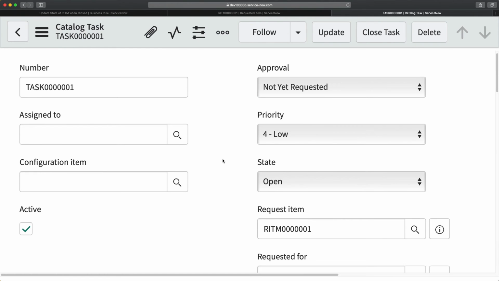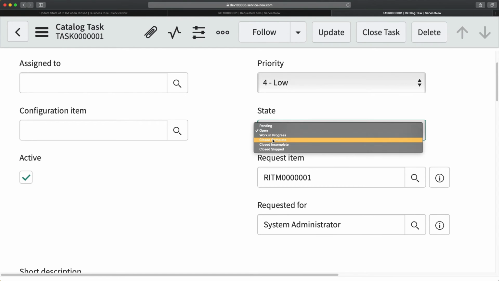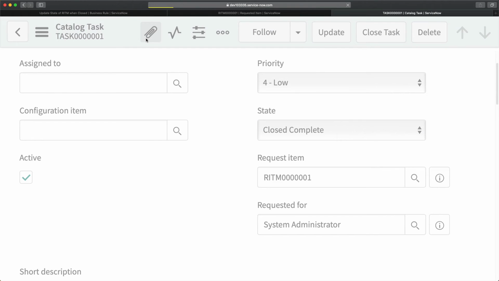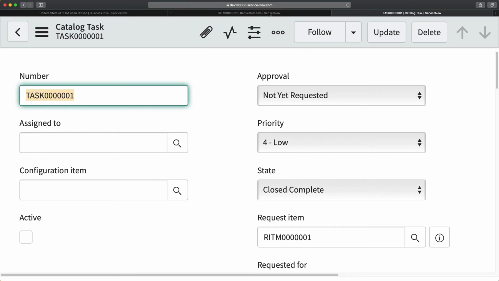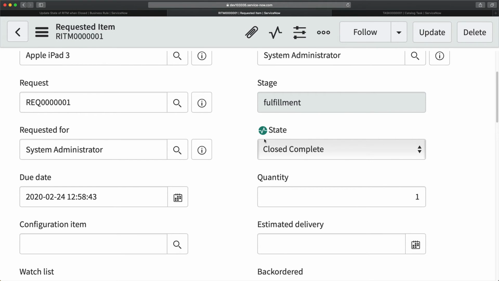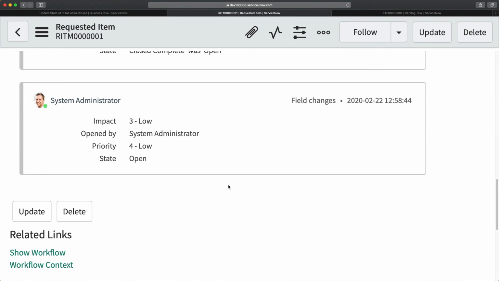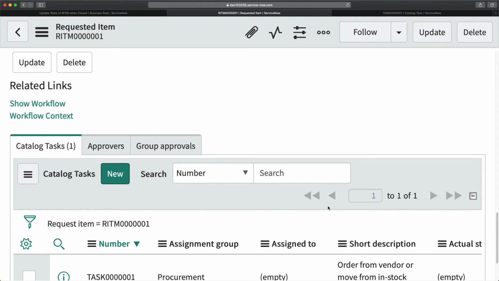And now I'm coming here, and if I make it close complete and try to save it, and if I go to my file, yes, you can see that the state of the request item got changed. That means it did not have any other catalog task where state was not close complete, and that's the reason it just made it close completed automatically.